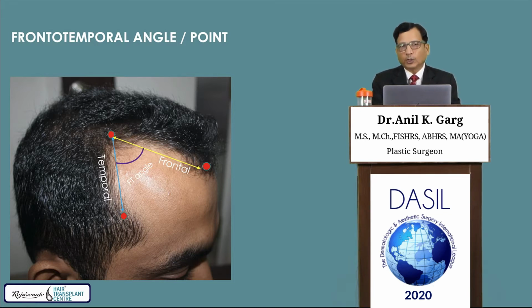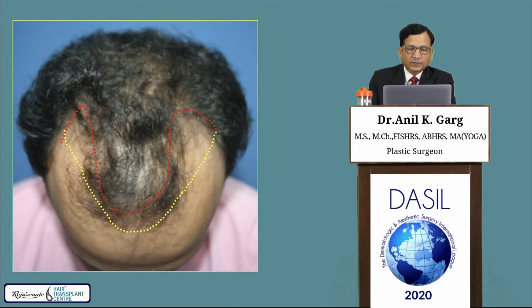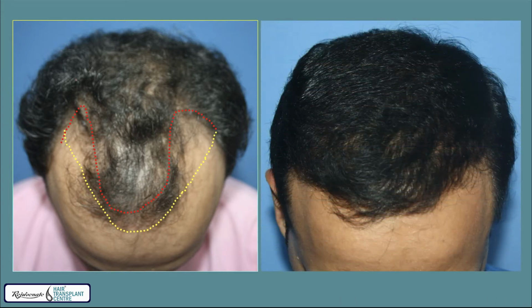This is a very important landmark. One should understand how to locate this point. What happens in AGA? There is miniaturization and receding of the midfrontal point and frontotemporal point, and a hair restoration surgeon needs to restore them back.